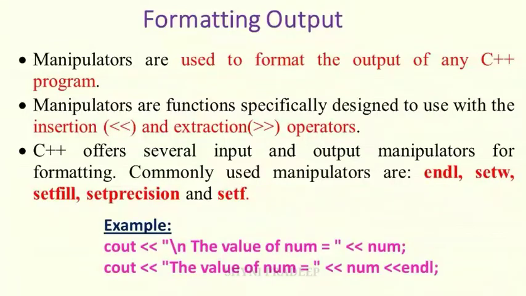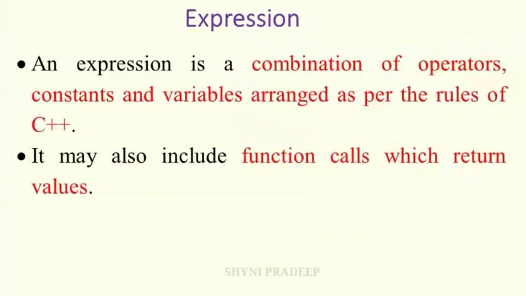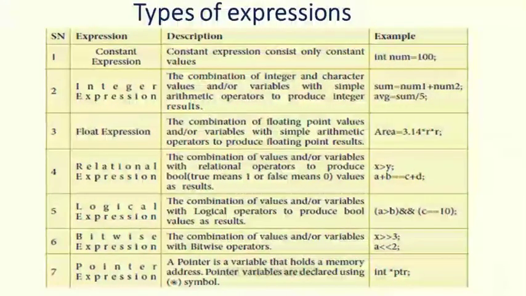Okay, next topic is expression. An expression is a combination of operators, constants and variables arranged as per the rules of C++. It may include function calls which return values. See the types of expressions. There are 7 types of expressions present. What are they? Constant expression, integer expression, floating point expression, relational expression, logical expression, bitwise expression, pointer expression.